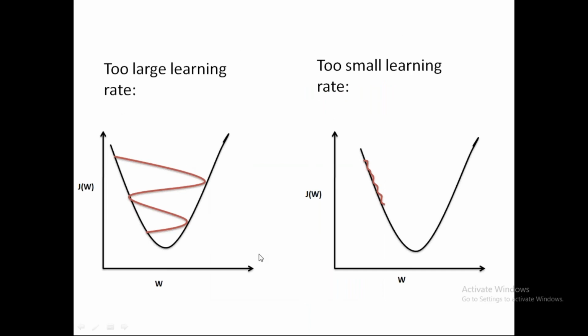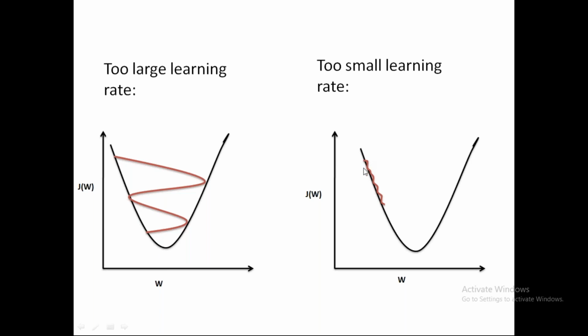If I have a very large or a very small learning rate, it creates a problem. How? Let's say this is our graph of gradient descent and this is the minimum we need to reach. This is my initial point from where I start measuring my cost function. Now the cost function here is low, but after every iteration, due to a very high learning rate, instead of converging to the minimum point, my cost value increases and it keeps on increasing. So this will create a problem because my cost function will never converge to its minimum value.